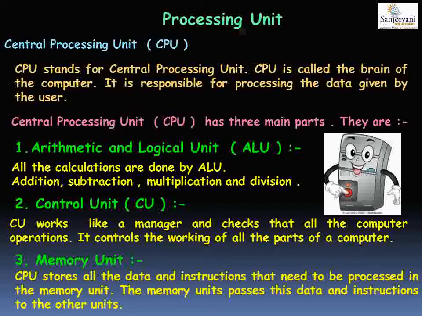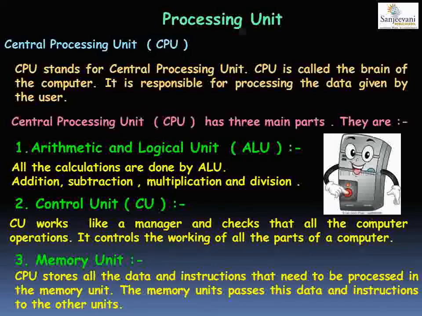All the mathematical calculations such as addition, subtraction, multiplication, and division are also done by the arithmetic and logic unit of the CPU. The second main part is the control unit. The control unit works like a manager. It controls all the parts of your computer, and it sees to it that all the parts are working correctly and all the operations are taking place correctly. So the control unit is the manager of the computer.